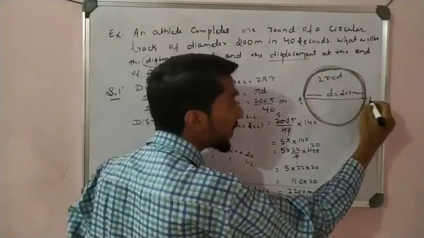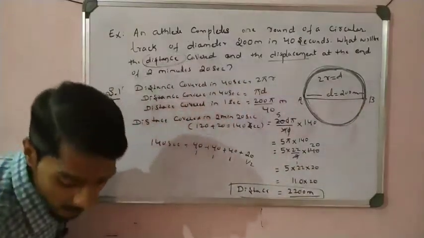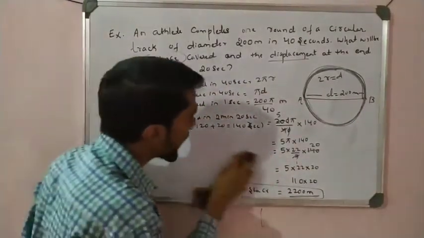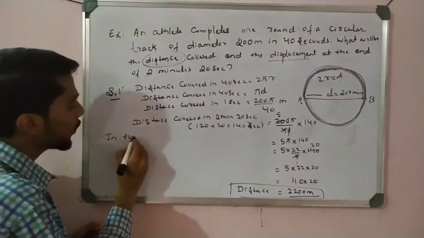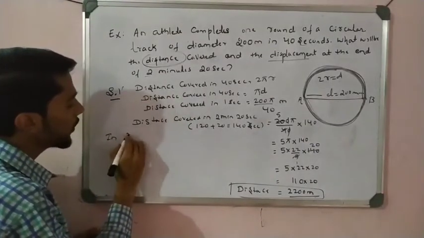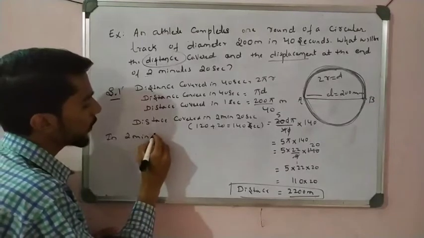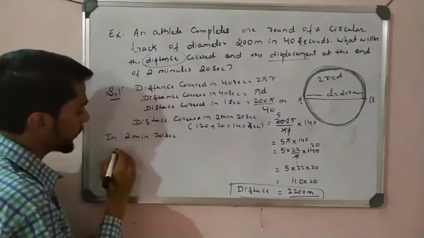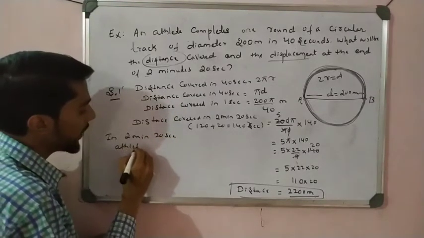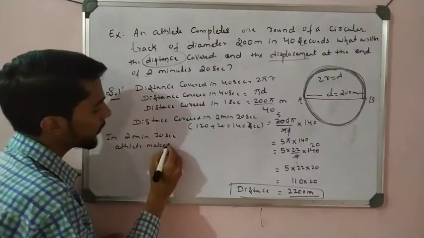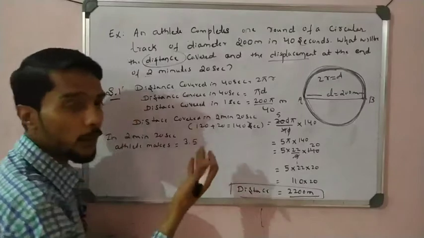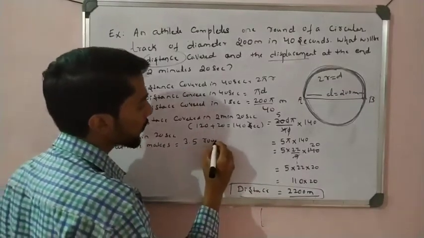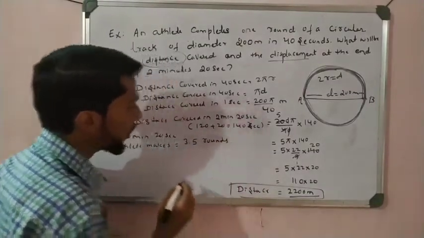Now the final position of the particle is at B. So in 2 minutes 20 seconds the athlete makes 3.5 rounds.